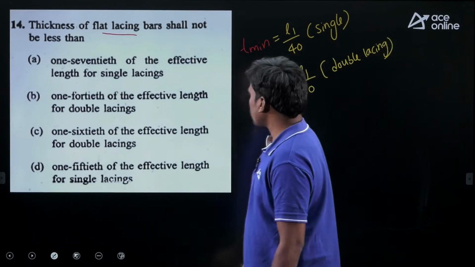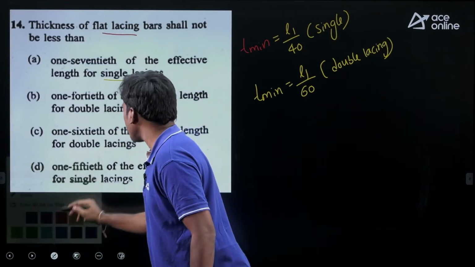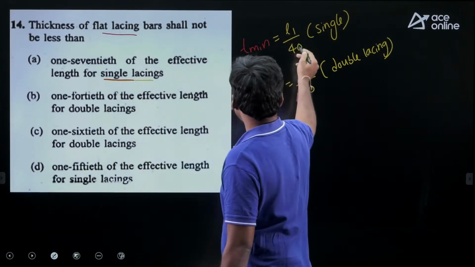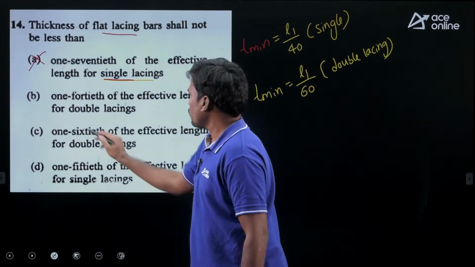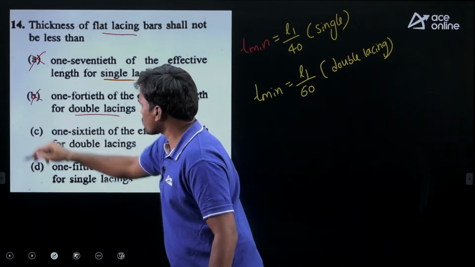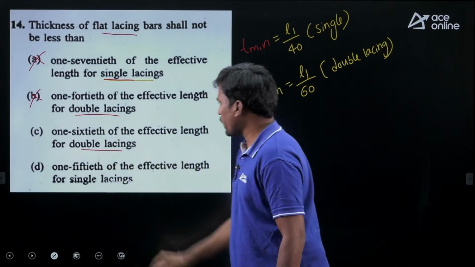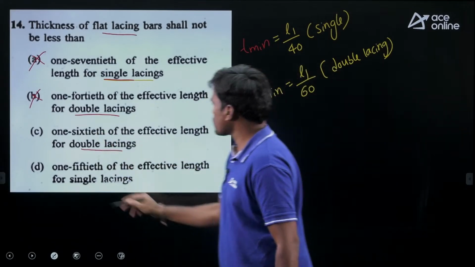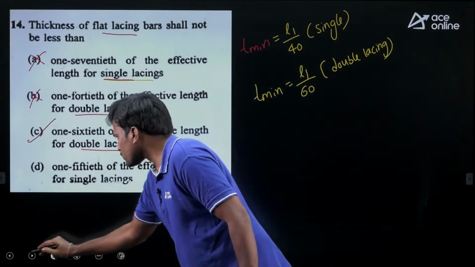Okay, so here this is for single lacing given right here. For single lacing it is 1 by 40, but this is wrong. Next, for double lacing 1 by 60, but he has given 40, this is wrong. Next, for double lacing this is 1 by 60, yes, 1 by 60, then option C is correct. Then no need to check option D.